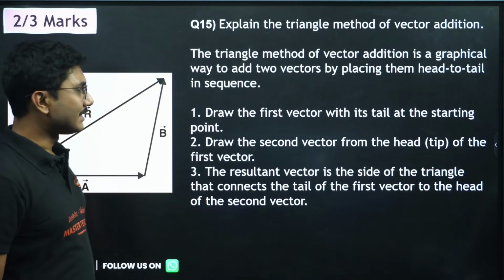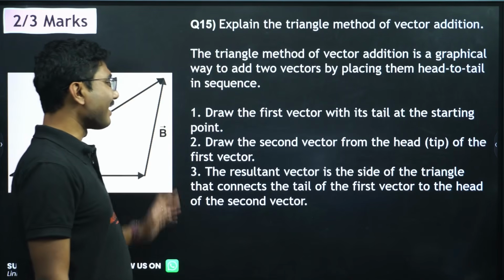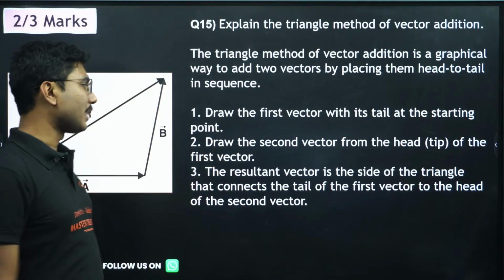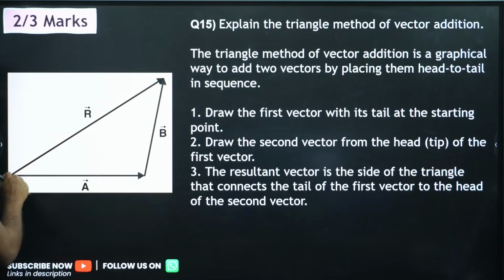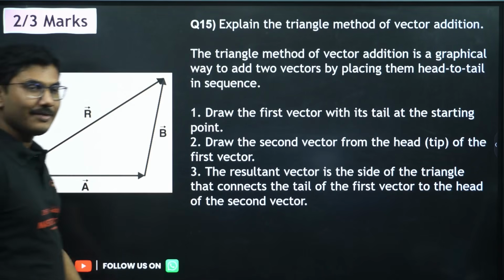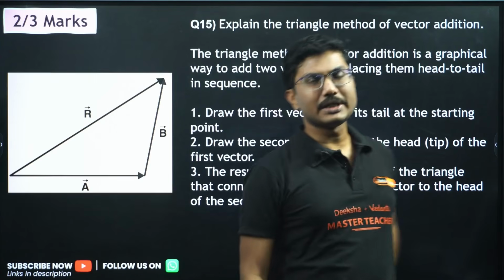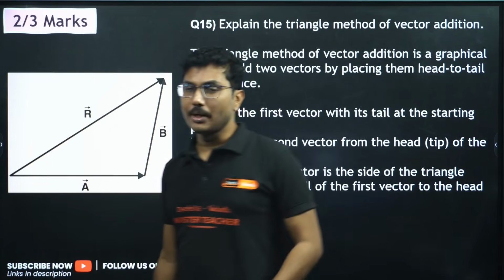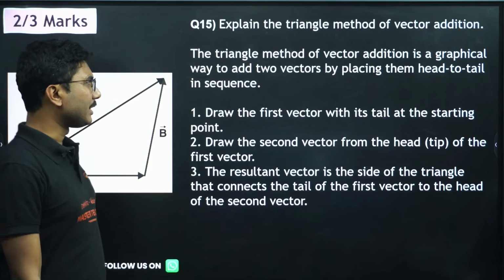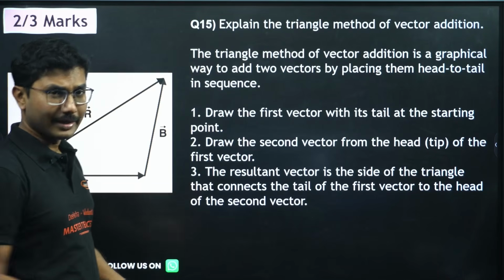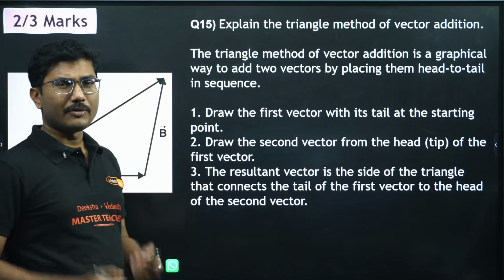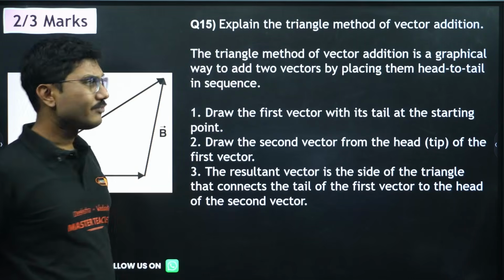The resultant vector is the side of the triangle that connects the tail of the first vector to the head of the second vector. So this gives the resultant vector. Okay, a diagram is compulsory if you are being asked about the triangle method or rectangular method. Okay, the resultant formula is the same. We have already seen that, so you don't need to write the resultant formula.